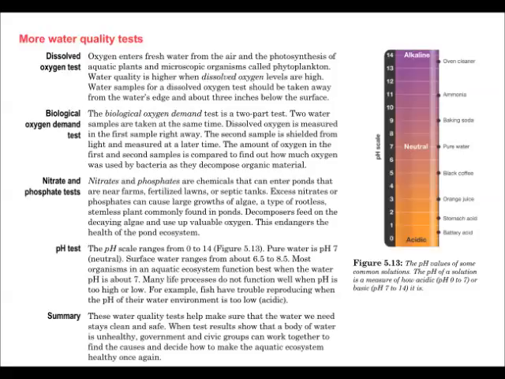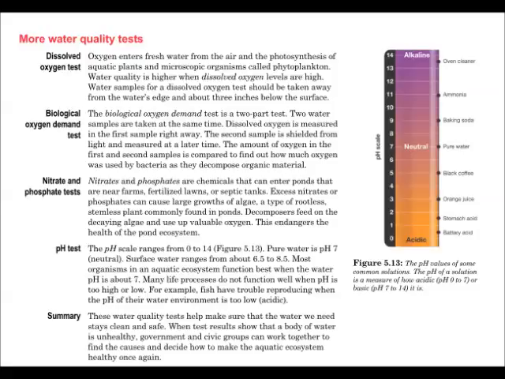2 water samples are taken at the same time. Dissolved oxygen is measured in the first sample right away. The second sample is shielded from light and measured at a later time. The amount of oxygen in the first and second samples is compared to find out how much oxygen was used by bacteria as they decompose organic material.